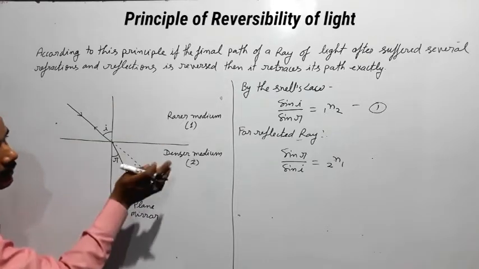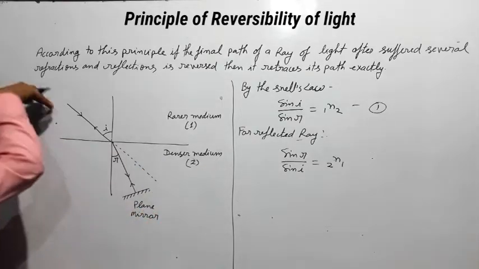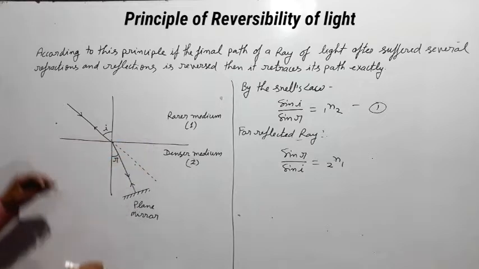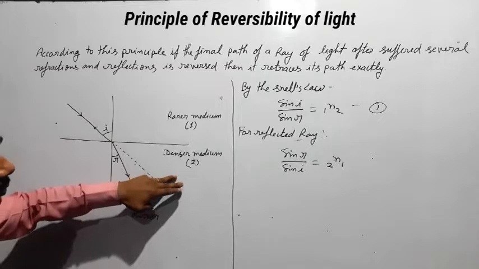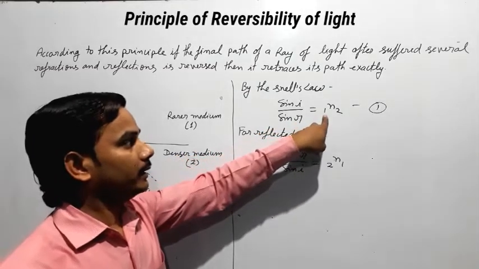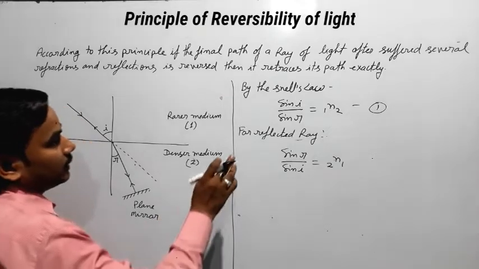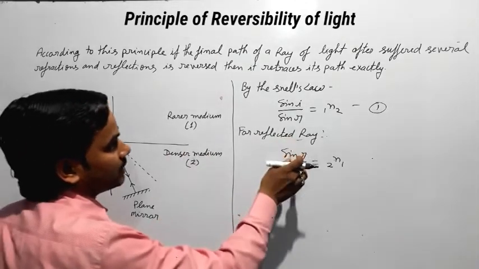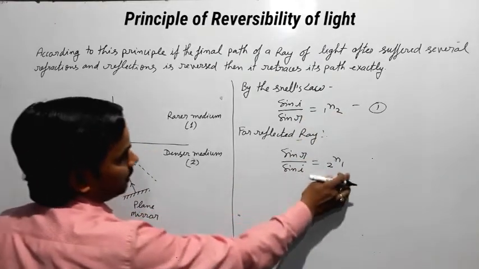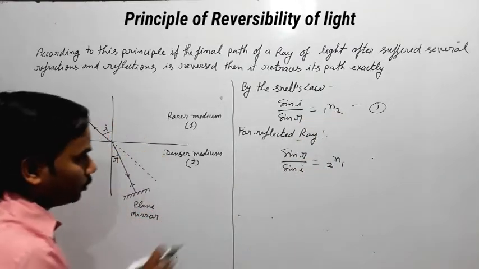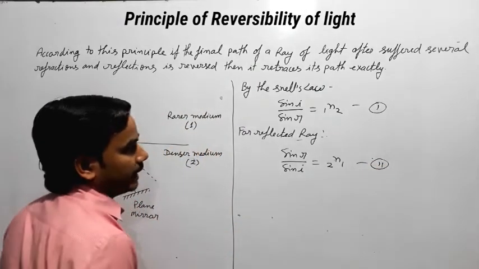For the incident light, which travels from medium 1 to medium 2, we write 1n2. So it is clear that the refractive index 1n2 means light travels from the first medium to the second medium, and 2n1 means light travels from medium 2 to medium 1. This is the second equation.